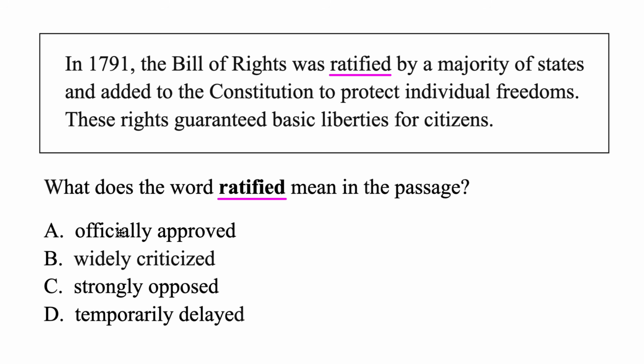The first one, officially approved. The Bill of Rights was officially approved by a majority of states and added to the Constitution. Well, that does seem to match, because if something's approved, people liked it, and if they liked it, they would want to add it to the Constitution. So A is looking really nice so far. That's probably it. Let's double check the other ones.